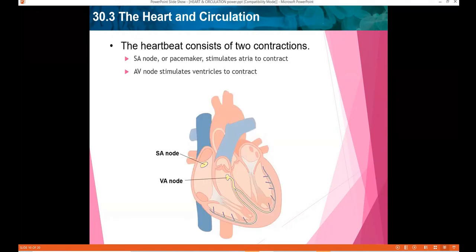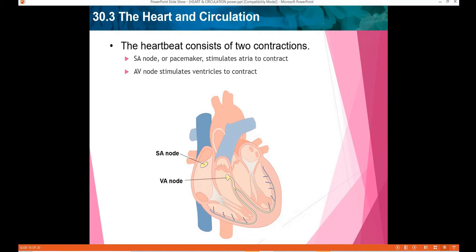The heartbeat consists of two contractions. The first takes place in the atria, and the second in the ventricles. So there are two contractions in the heart. First, it takes place in the first two chambers, which are the right and the left atria, and the second in the two ventricles. The contractions occur partly because the cardiac muscle fibers of the chambers have a unique